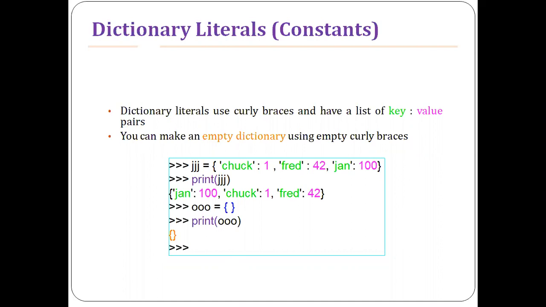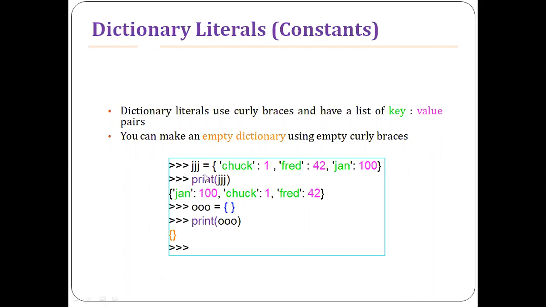You can create an empty dictionary using empty curly braces without any problem. But if you want to initialize the dictionary with some pairs of key and value, you can do that. With literals you use curly braces and a list of key colon value pairs. You can make an empty one as well using empty curly braces.